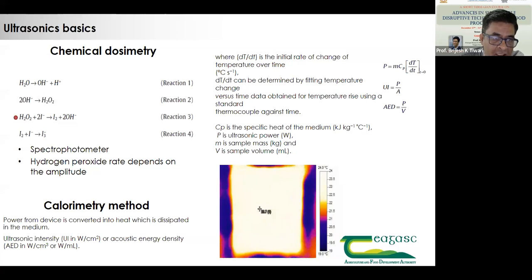So for other dosimetry applications, as I already mentioned about calorimetrics, this is some of the text written here. That is basically the power from a device converted into heat, which is dissipated in the medium. So the units are ultrasonic intensity, acoustic energy density, or ultrasonic power.